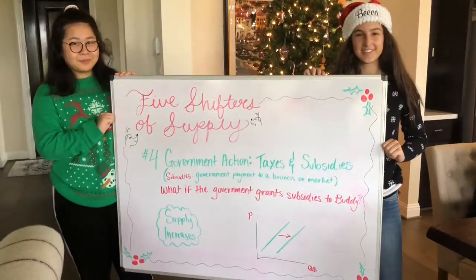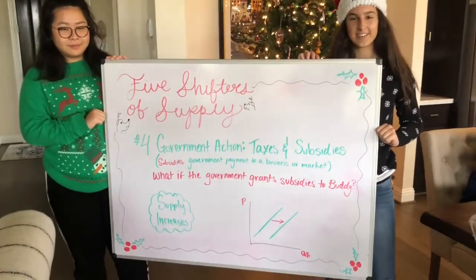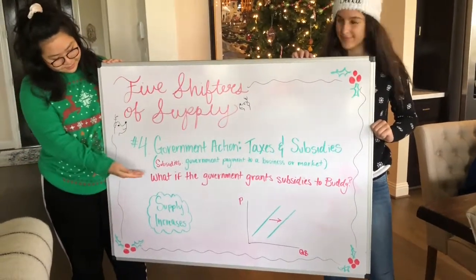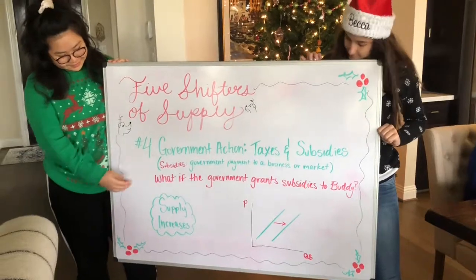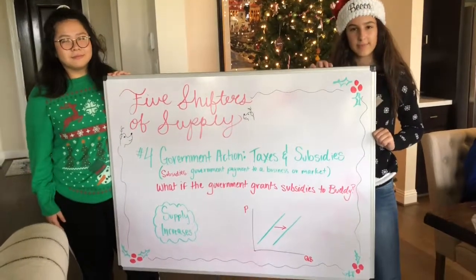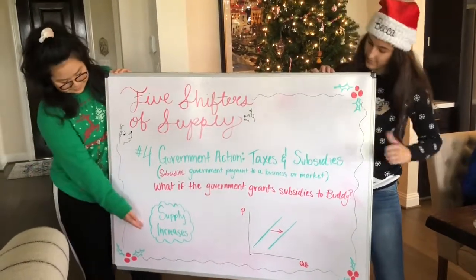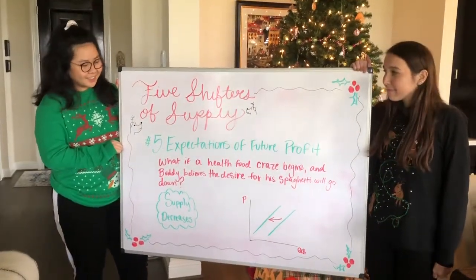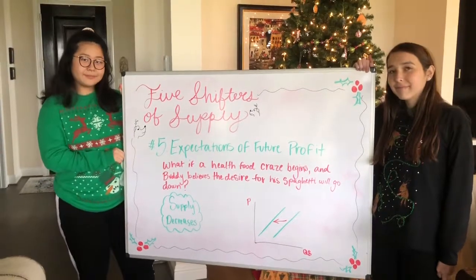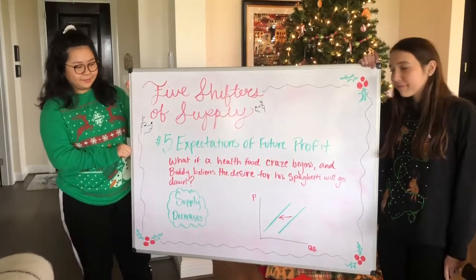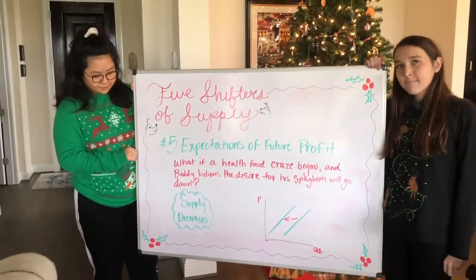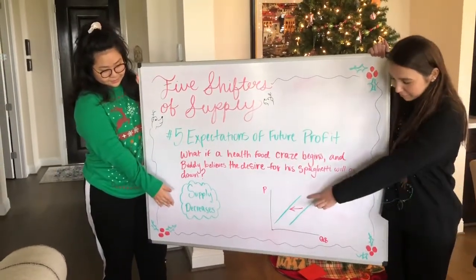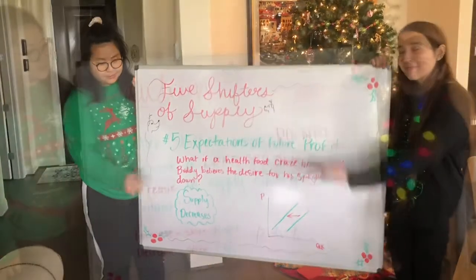Shifter number 4 is government action, which are taxes or subsidies. Subsidies are government payments to a business or a market. What if the government grants subsidies to Buddy? Supply will increase. The fifth and final shifter of supply is the expectation of future profit. What if a health food craze begins and Buddy believes the desire for his spaghetti will go down? Then supply will decrease, shifting the supply curve left.